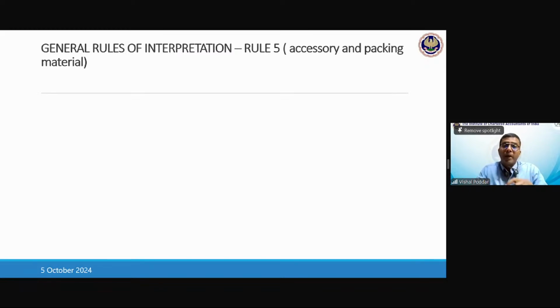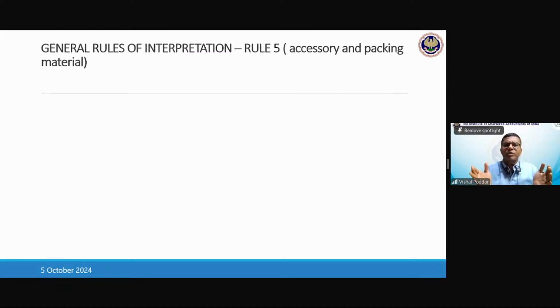So these packing materials or boxes will be classified in the chapter of the main product for which these boxes are made. So even though this box is made of wood or plastic or any other metal, it will be classified in jewelry, in musical instrument, in pistol. But if these are general purpose boxes, general purpose means their shape and size is not designed only to keep that item.